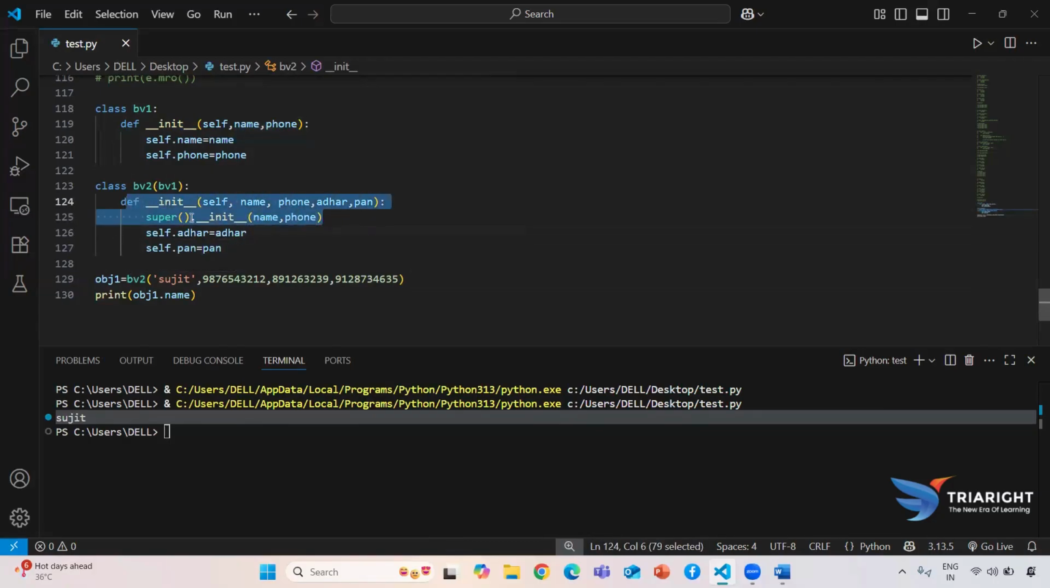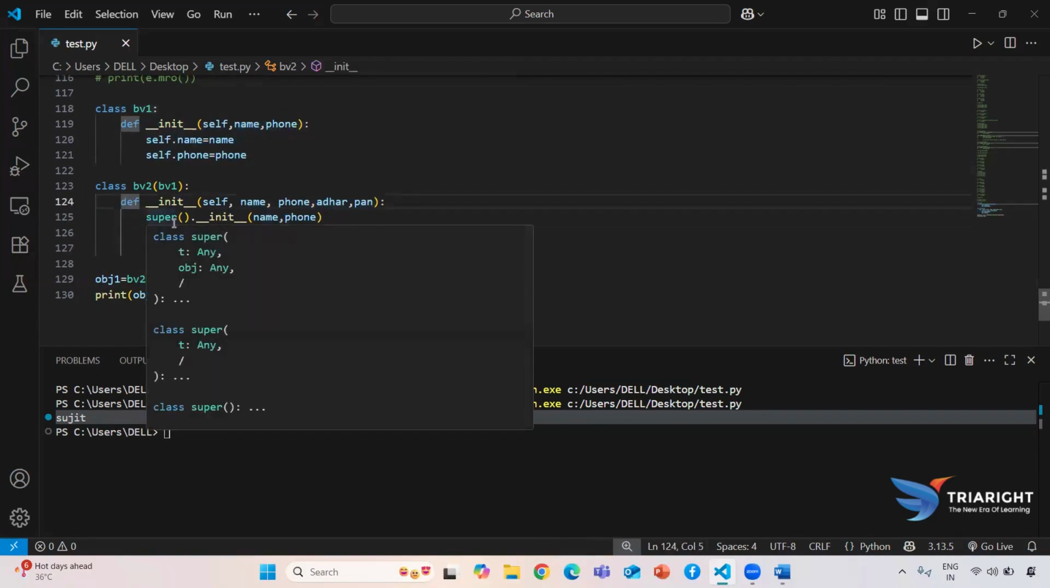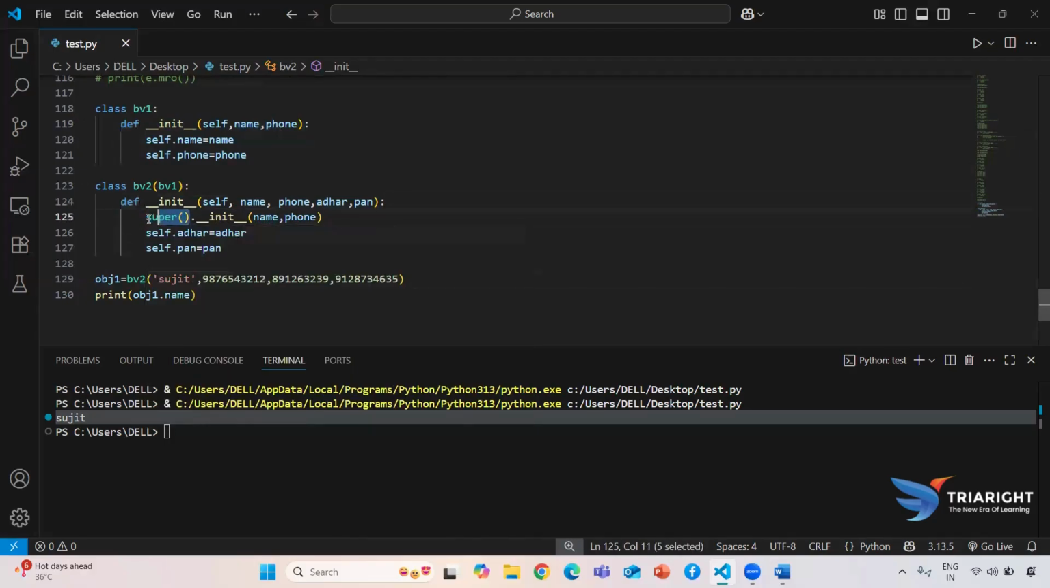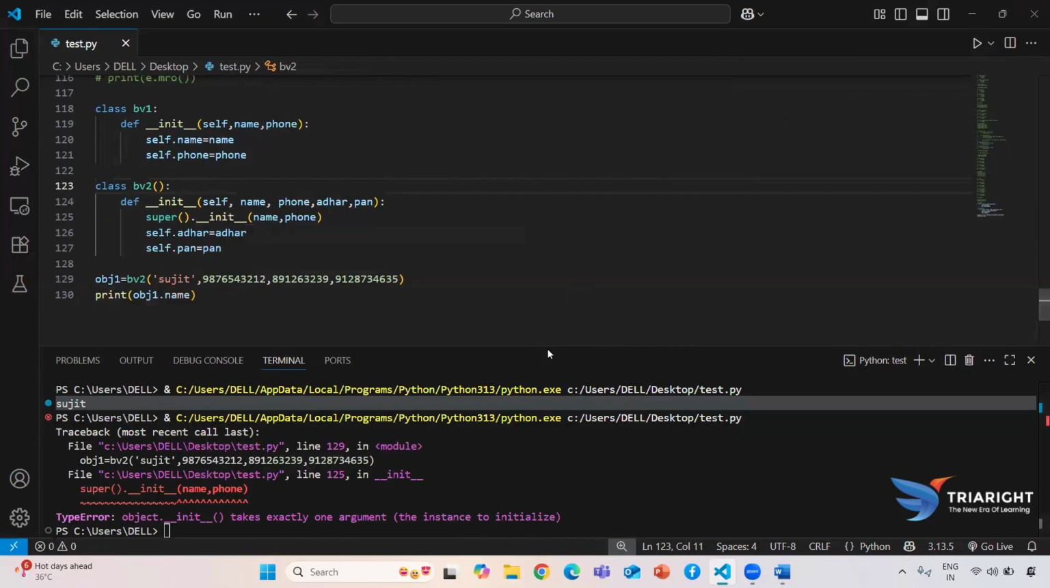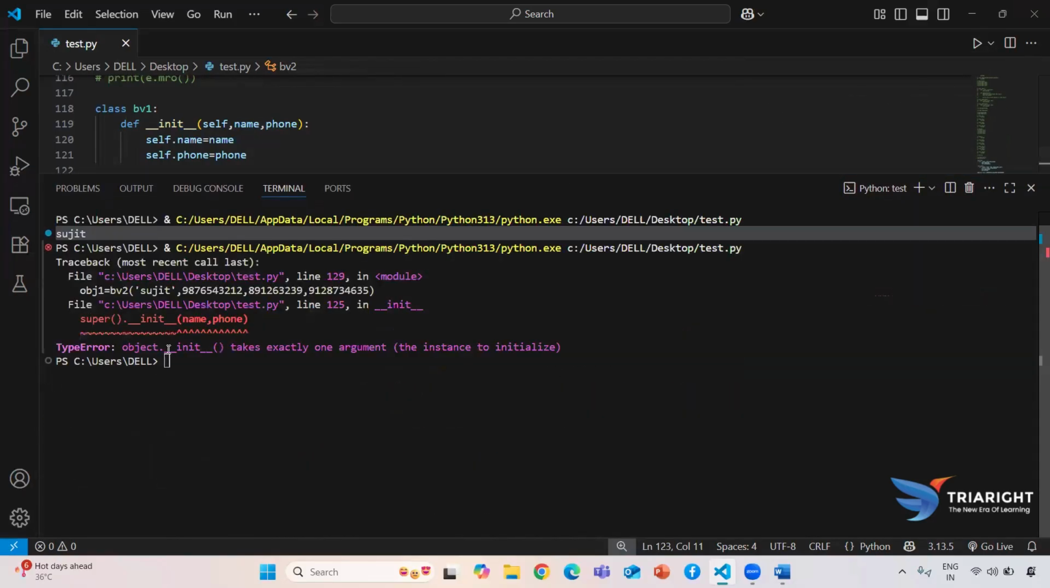Then it will check the super class, because we know that this is called our base class and this is called our super class. Then the super class is executed, then you check whether bank version 2 is inherited or not, because here we are using this super method. If you are not using the inheritance, guys, just see, if I try to run this one, it will give me an error: object dot constructor takes exactly one argument, that is the instance of initialization.